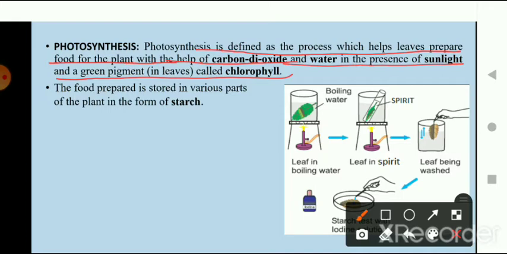So if we simply say, photosynthesis is the process which helps the leaves to prepare the food with the help of carbon dioxide and water in the presence of sunlight and the green pigmentation in the leaf, that is known as chlorophyll, okay. And the food prepared is stored in various parts of the plant in the form of starch, okay. All the food prepared by the leaves is stored in the form of starch in different parts of the plant.